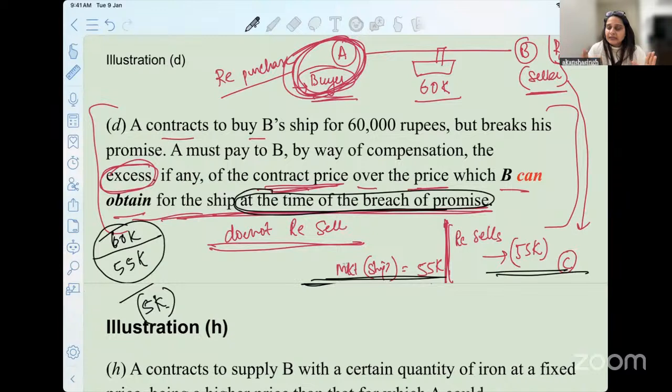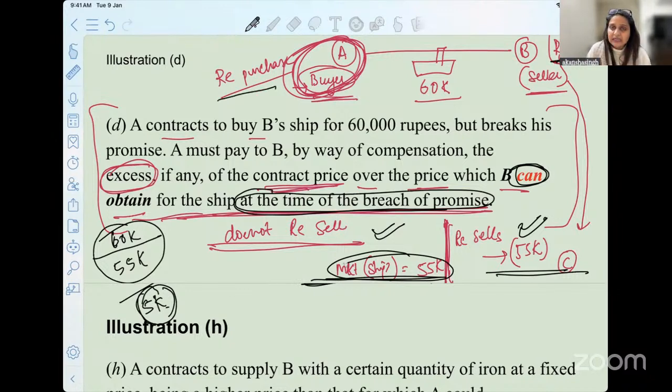So in either case, the term used here is what B can obtain for the ship. Either he resells, or even if he doesn't resell, if he tries to resell, what is the amount that he will get today? He will obtain 55,000, which is 5,000 lesser than the promised amount. And that is how you can understand that repurchase or resale is not a mandatory condition.